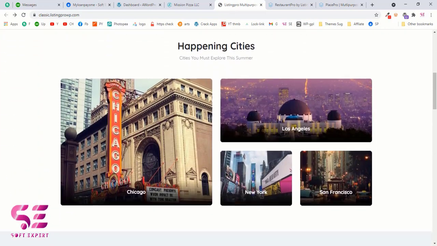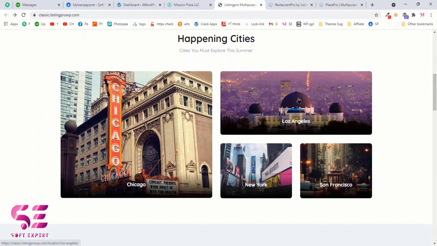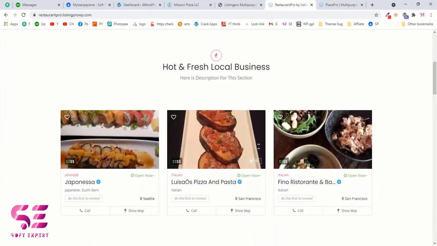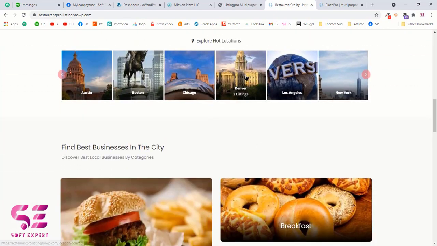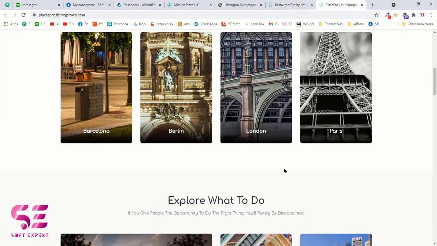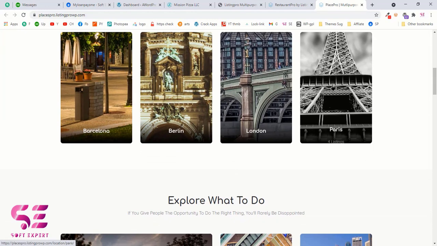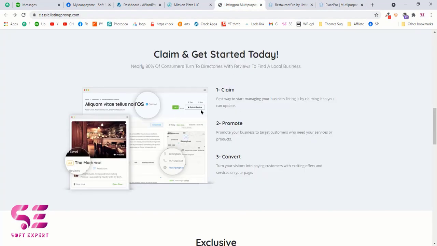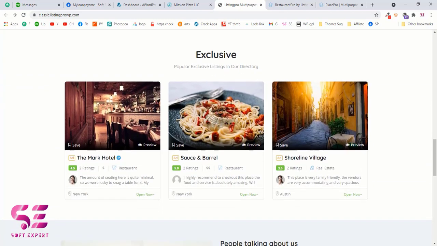And if you scroll down, you will see these locations. Again we have the location here as well, and we have this look here. Now if I scroll down, you can see this section. We have the listing here. So this is a very powerful listing.